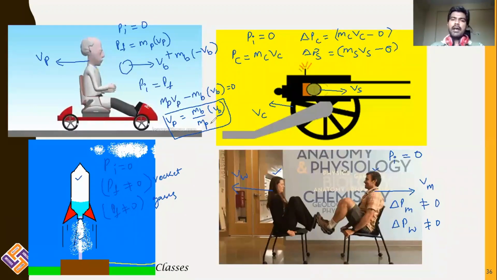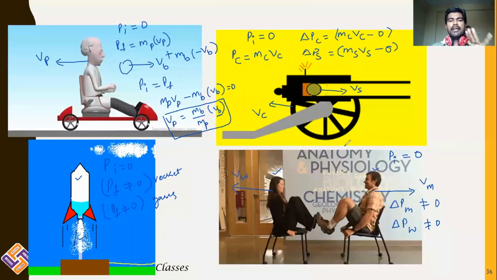In all the examples, there is one common point. The common point is that there are two objects. In the first example there are two objects, second example two objects, third example, fourth example, two objects. The second point is that the initial position of all the objects is rest, that means the initial momentum is 0. Person is in the rest position, ball is in the rest position. In all those examples, initial momentum is 0.